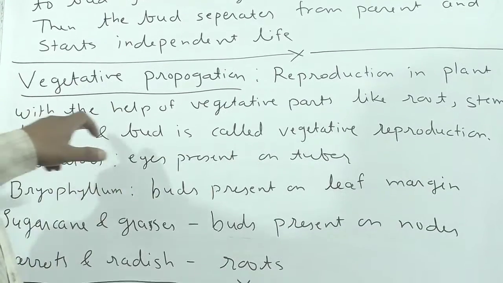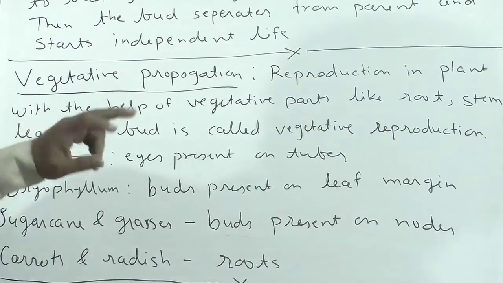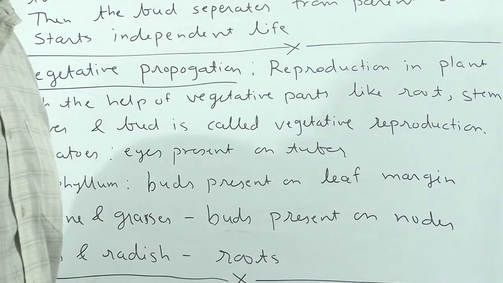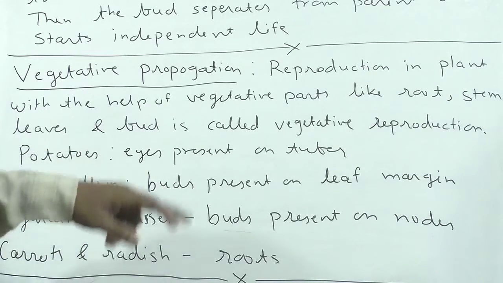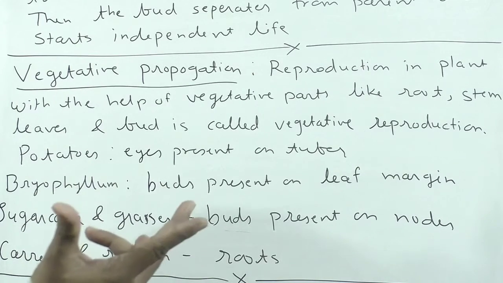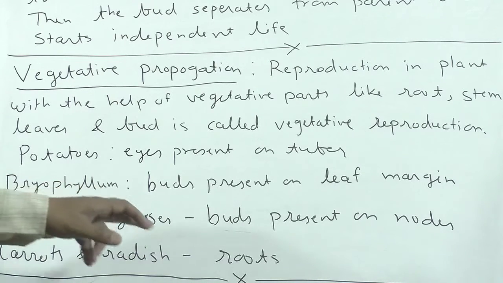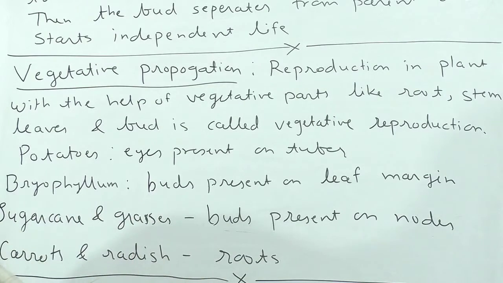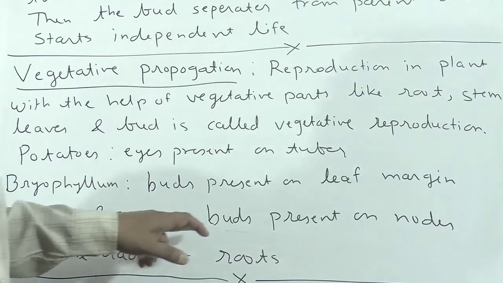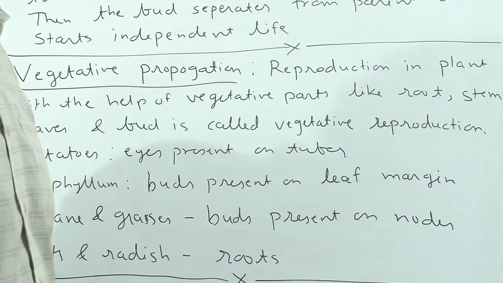Reproduction in plants with the help of vegetative parts like root, stem, leaves, and bud is called vegetative propagation. Using this you grow potatoes; eyes are present on the tuber, you can watch at home also. In Bryophyllum, buds are found on the leaf margin and they grow. In sugarcane and grasses, buds are present on nodes. Nodes and internodes you have studied in standard 9.